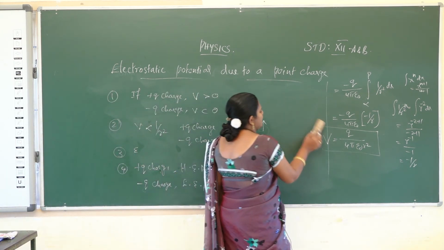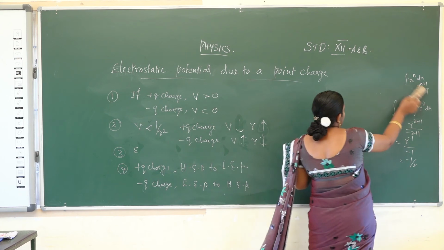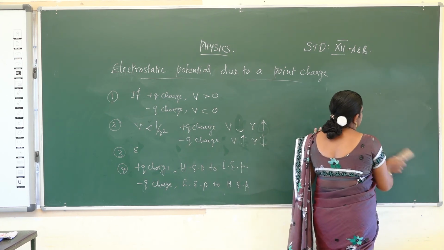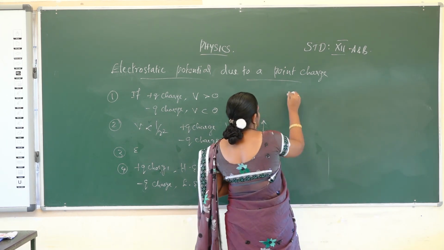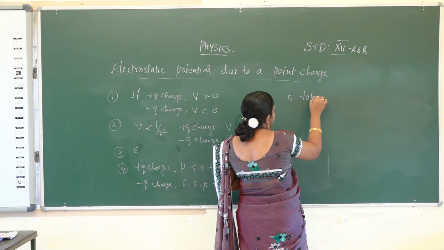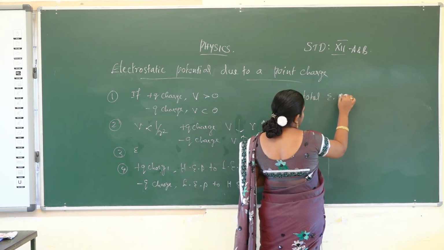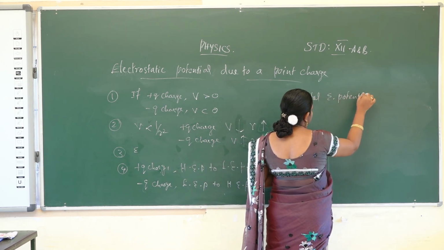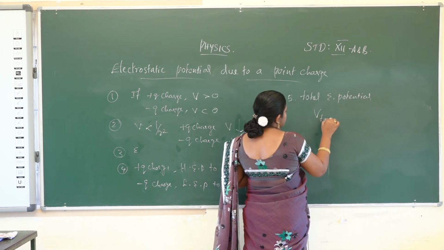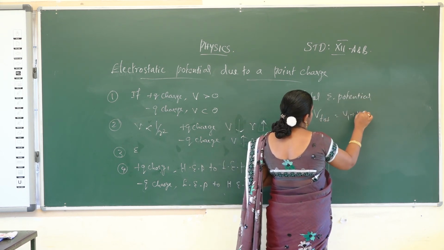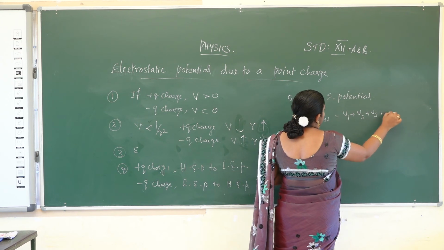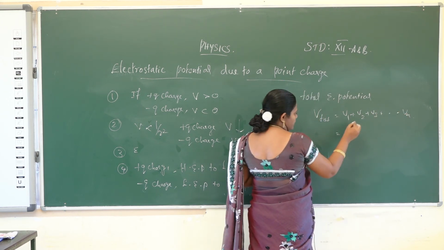And then the fifth point is the total electric potential. V total is equal to V1 plus V2 plus V3 up to Vn. What is V?